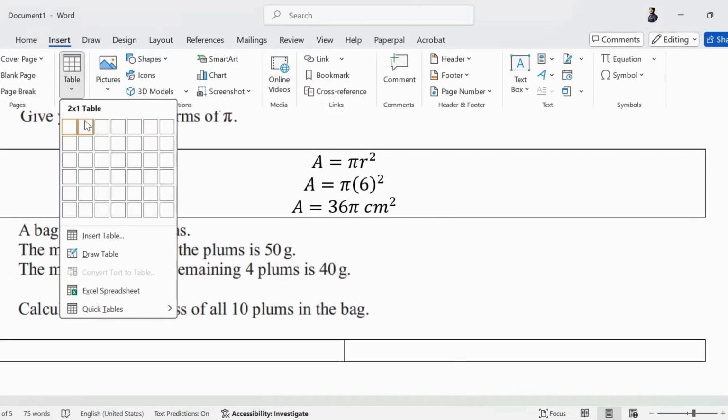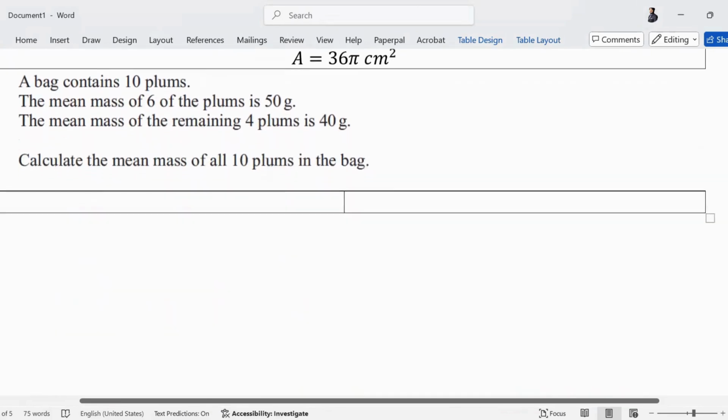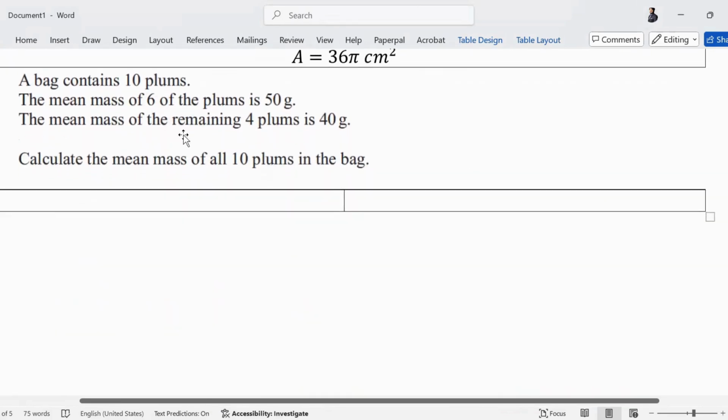Okay, read the question. A bag contains 10 plums. The mean mass of 6 plums is 50 grams. The mean mass of the remaining 4 plums is 40 grams. Calculate the mean mass of all 10 plums in the bag. How do we figure this out? 50 plus 40 upon 2. Wrong. Absolutely wrong. 100% wrong.